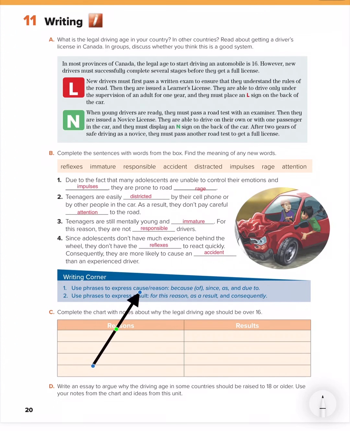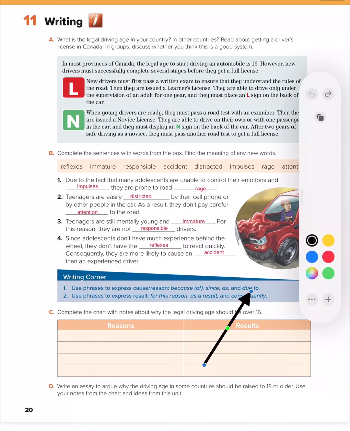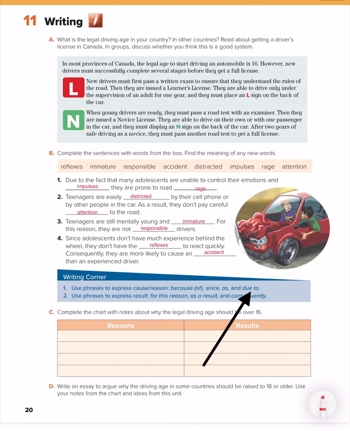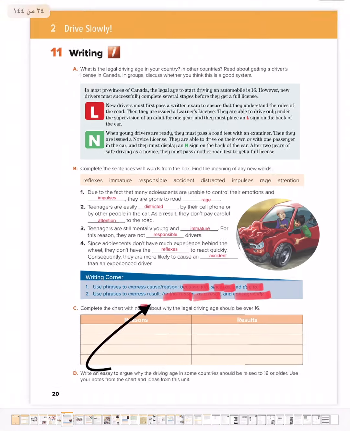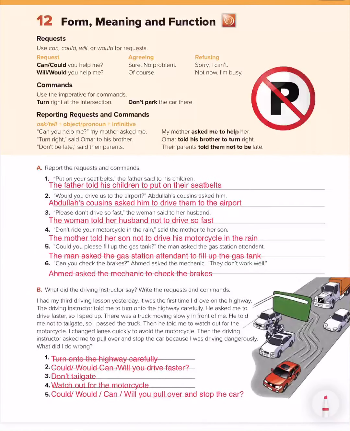Writing corner. Use phrases to express causes or reasons. So we have here some phrases. We can use them if you want to express causes or reasons, like because of, since, as, and due to. Then use phrases to express results. So we can use for this reason, as a result, and consequently. Okay, very good.